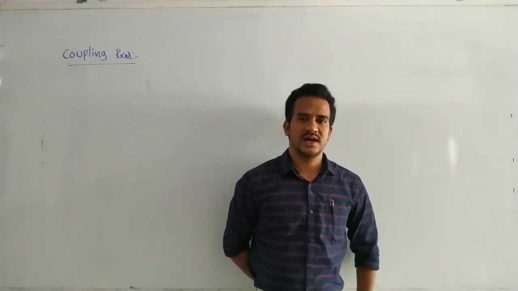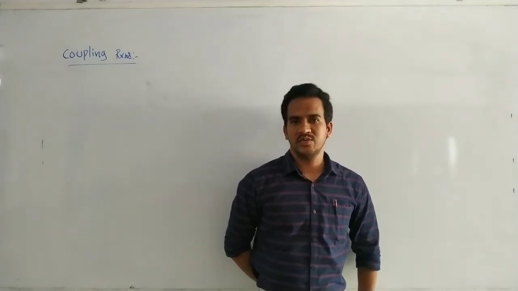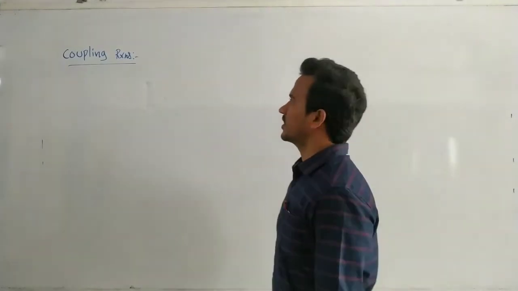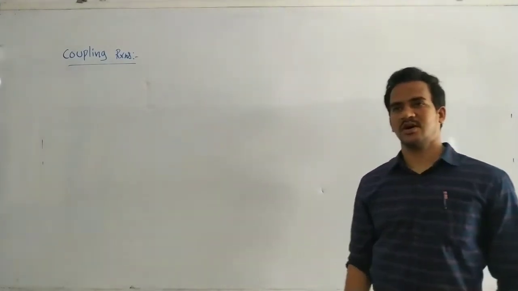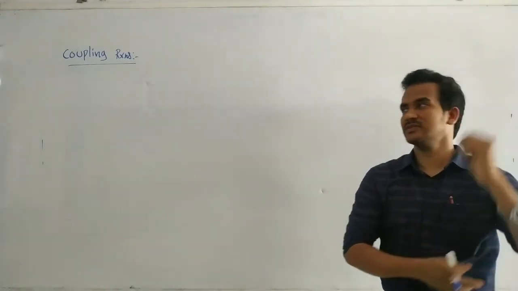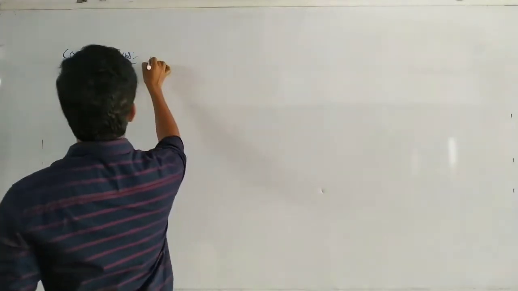So next, the last topic from amines, that you might have already seen, is coupling reactions. Coupling here means combination of compounds.